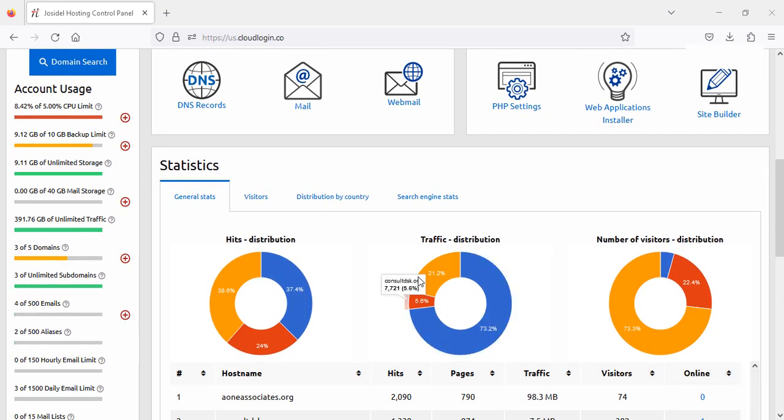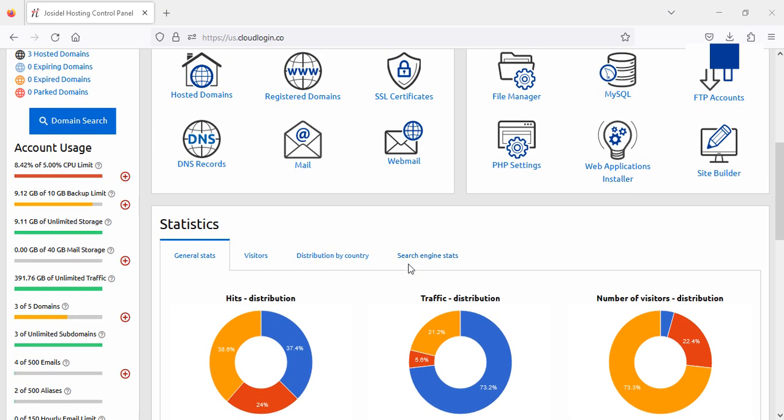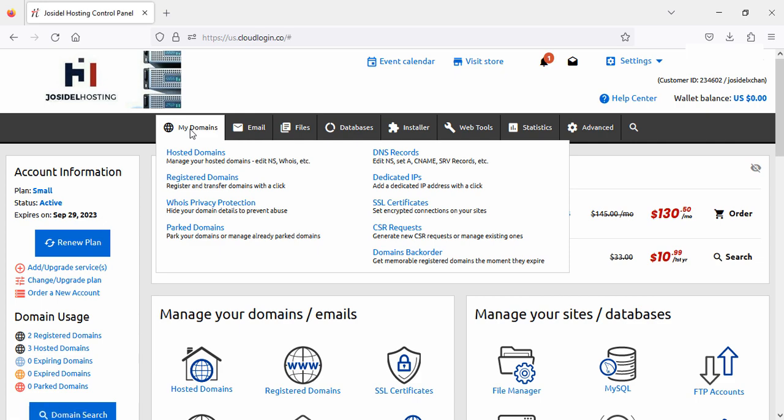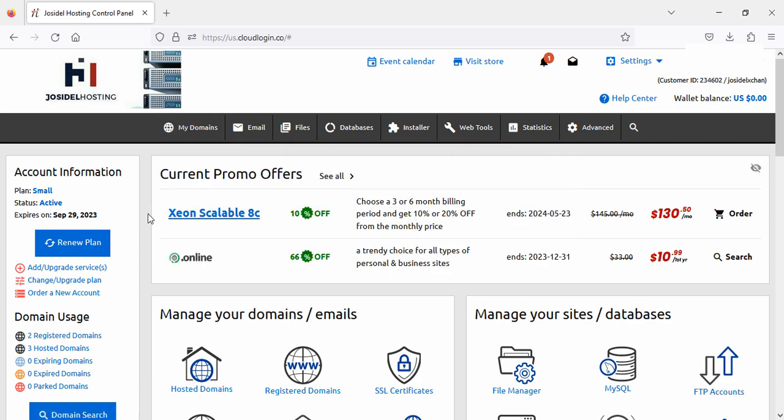Down there you will find other information. On the left hand side you can see account usage. Here you can find these things. As you can see, the list is going down. You just need to scroll. So we are going to see first my domain.